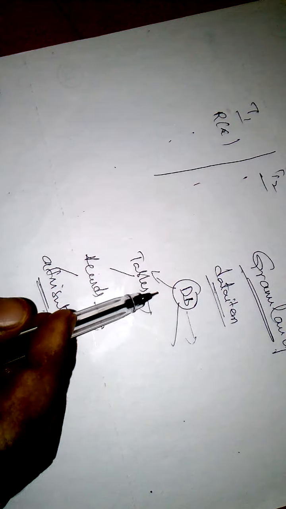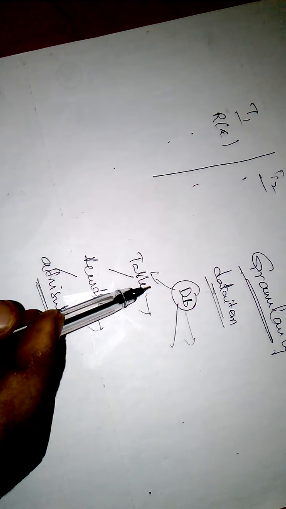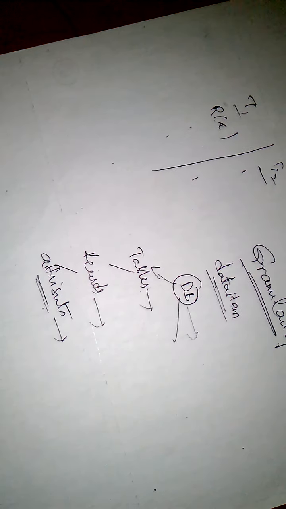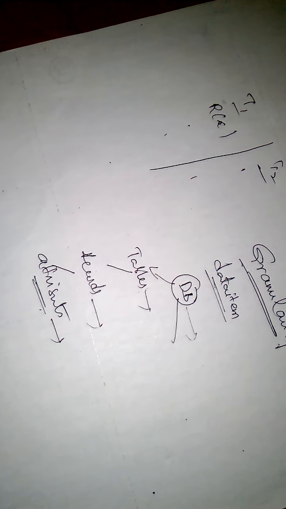A database basically represents a collection of named items, a collection of data items. So the size of data item is chosen based on the unit of protection by a concurrency control program, and that is called granularity. That means up to which extent, which unit, which part we want to give protection when we are performing concurrency control. That is called granularity.